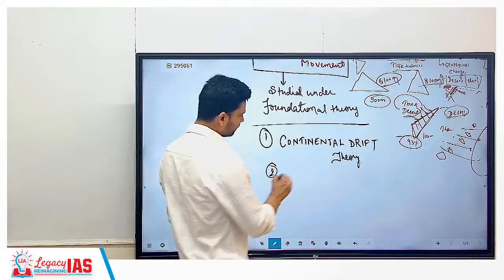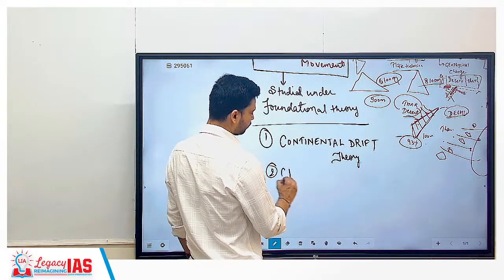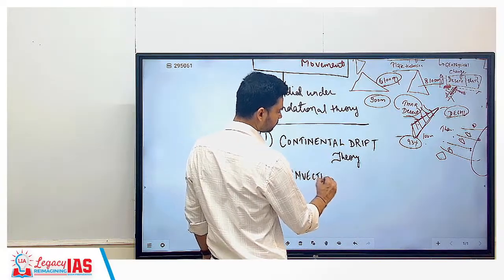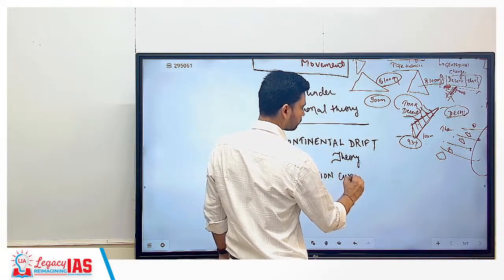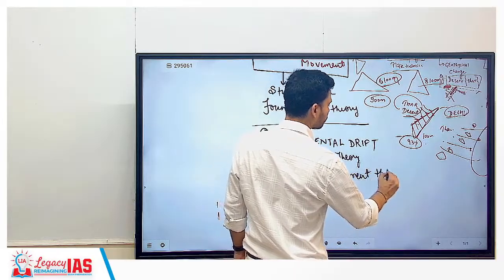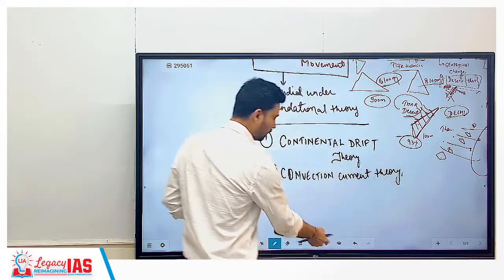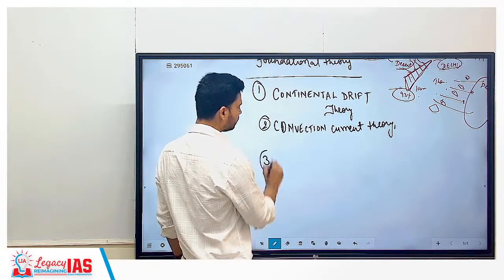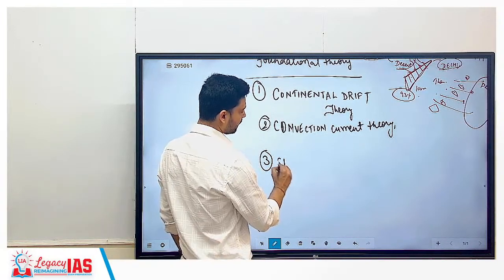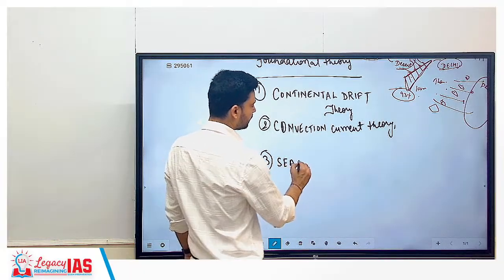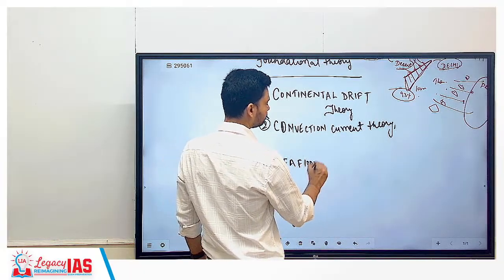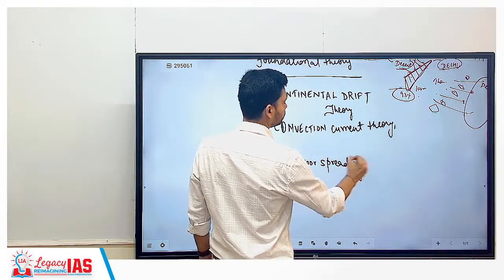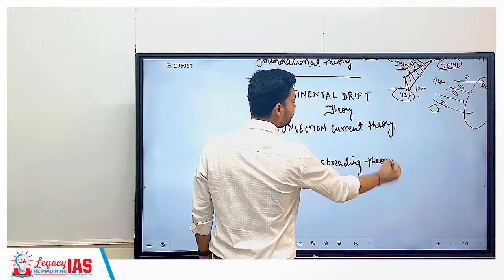Second theory that we'll be studying is called as convection current theory. Third one we can say is referred as sea floor spreading theory.